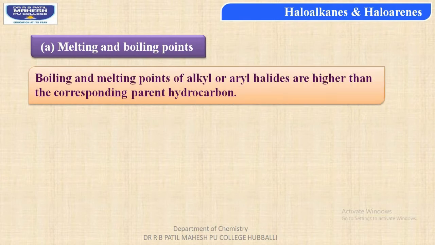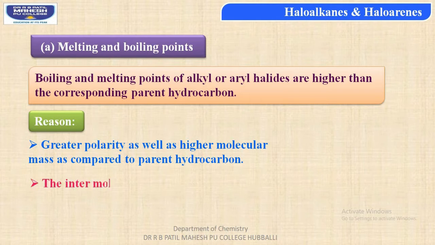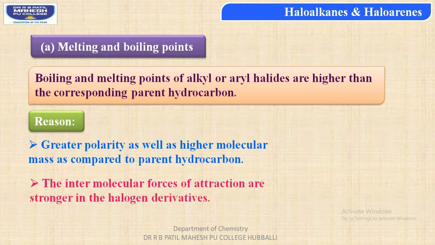And the reason, students, for this is greater polarity as well as higher molecular weight as compared to the parent hydrocarbon. And the second reason is that the intermolecular forces of attraction are stronger in the halogen derivatives when we compare with